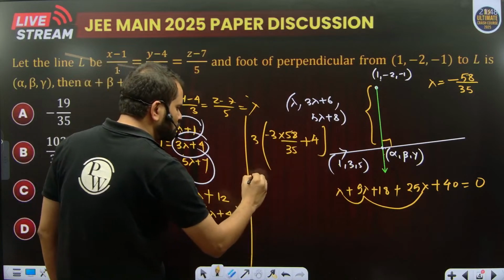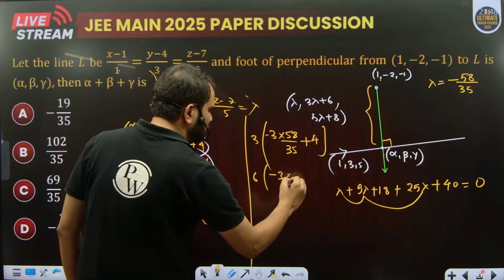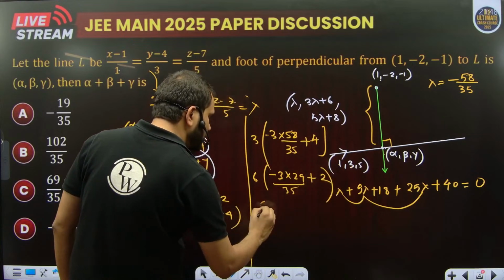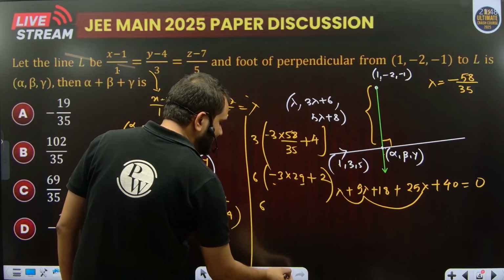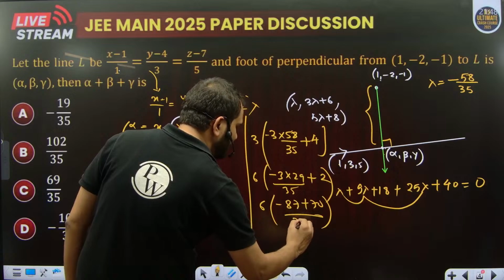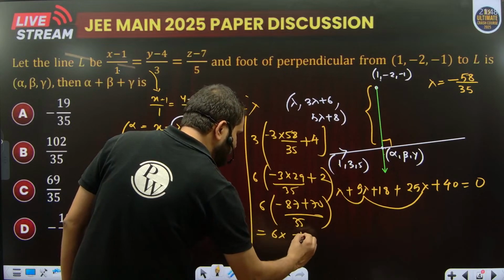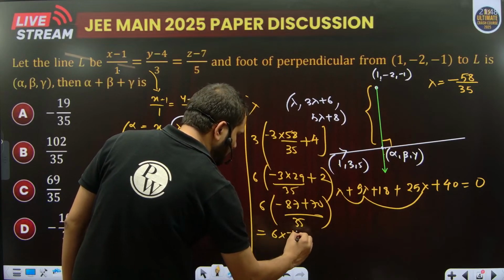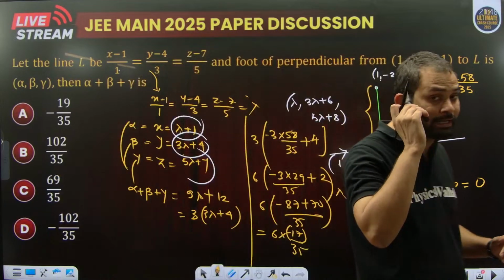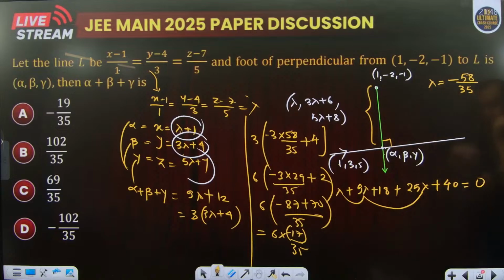We can take 2 also common. So 6 is equal to minus 3 into 29 plus 2 divided by 35, or 6 into minus 87 plus 70 divided by 35, which is equal to 6 into minus 17 by 35. So the answer is 6 into minus 17 divided by 35.